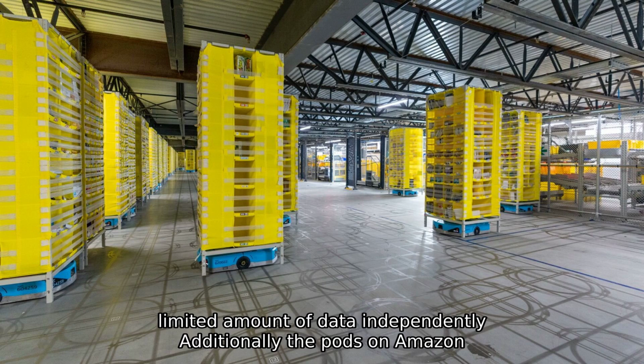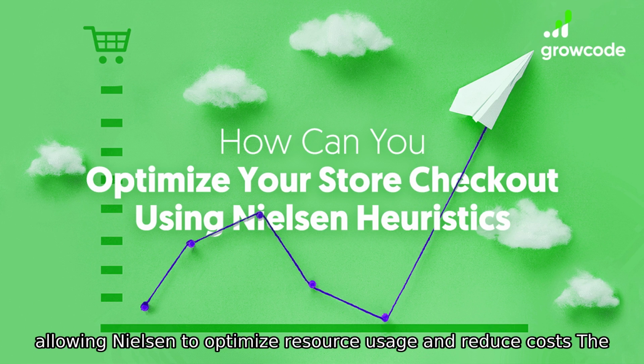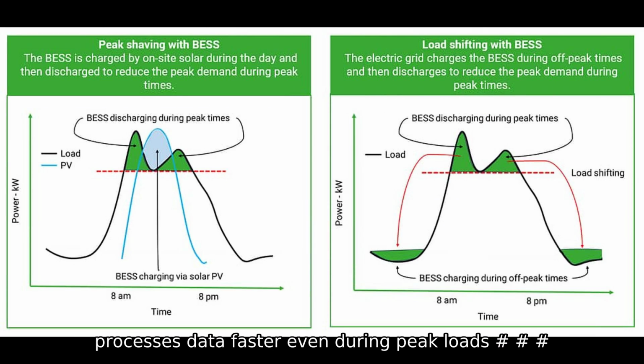Additionally, the pods on Amazon EKS could dynamically scale up and down based on workload, allowing Nielsen to optimize resource usage and reduce costs. The result? A solution that scales linearly, is 55% cheaper, and processes data faster even during peak loads.